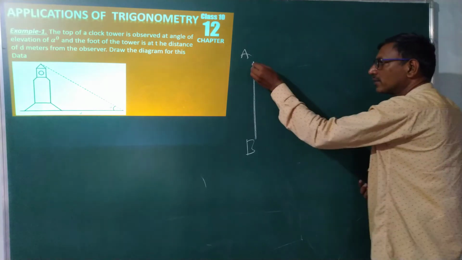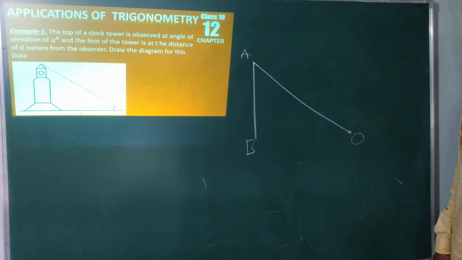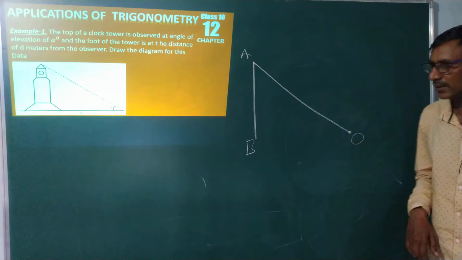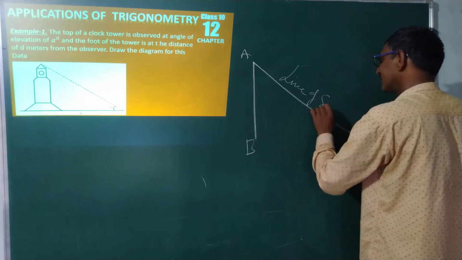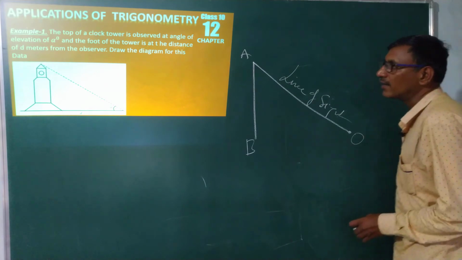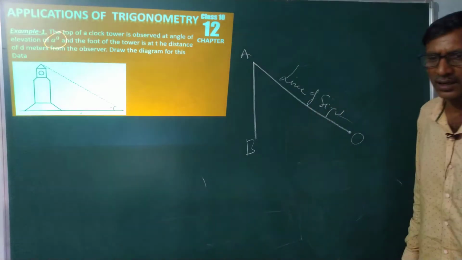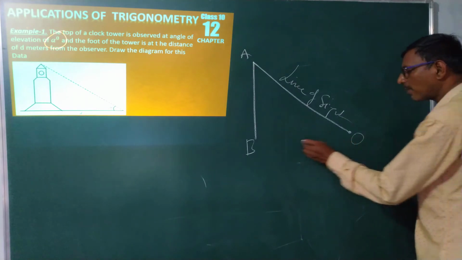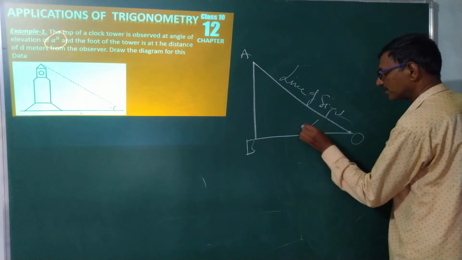He is observing the top of the clock tower. This is called the line of sight, with an angle of elevation alpha degrees. This is alpha degrees.